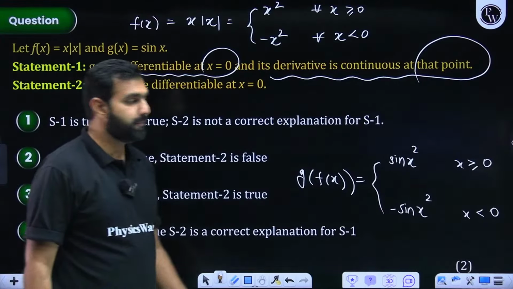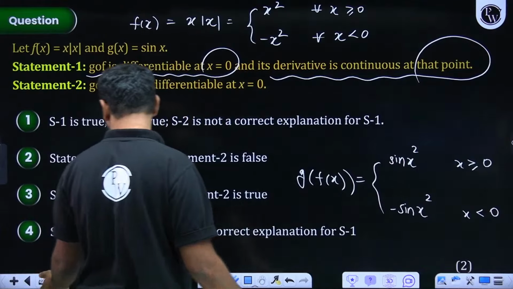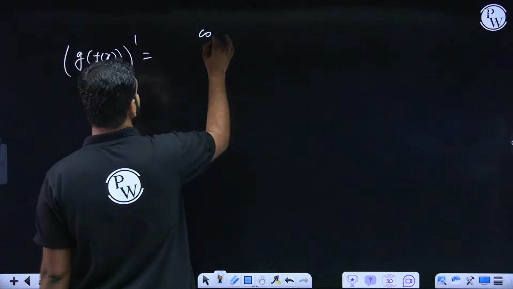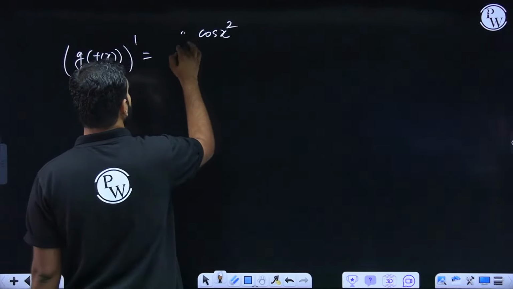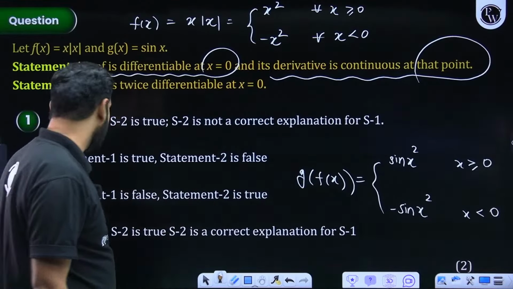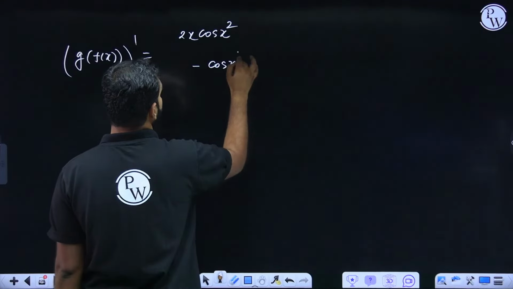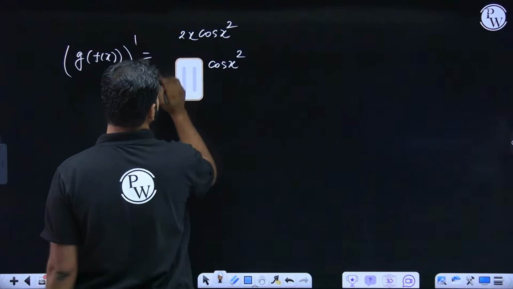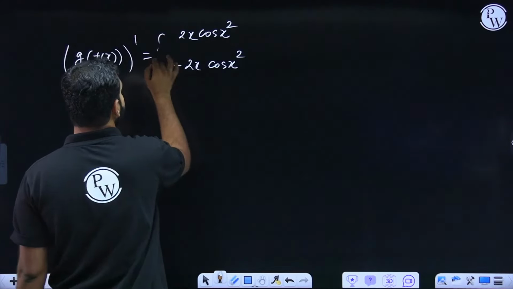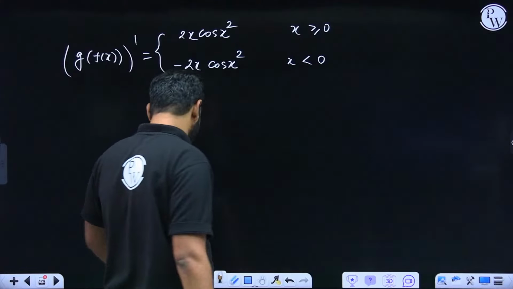As per this definition, it will be cos x square, chain rule I'm using. So it will be cos x square, and the derivative of x square is 2x. Similarly, minus sin x square, when differentiated, is minus cos x square, and the derivative of x square is 2x, so it is minus 2x. Again, the definition will be this when x is non-negative, this when x is negative.